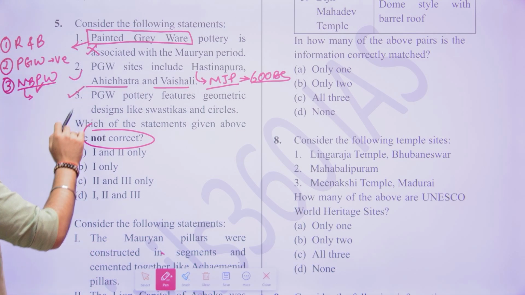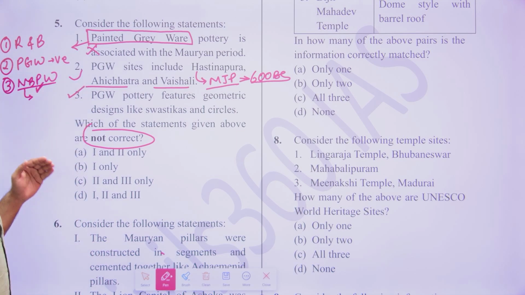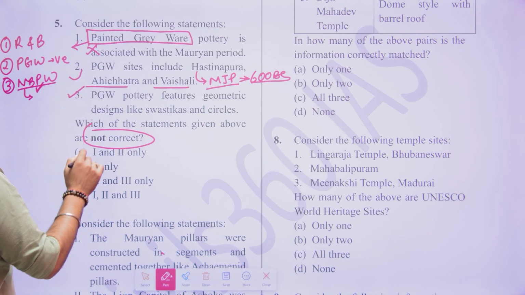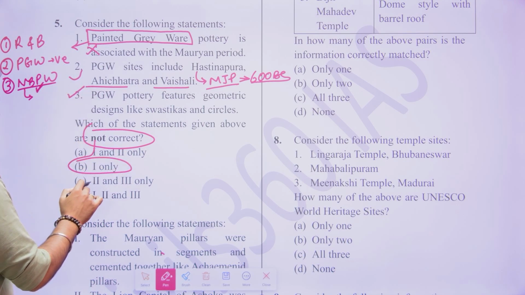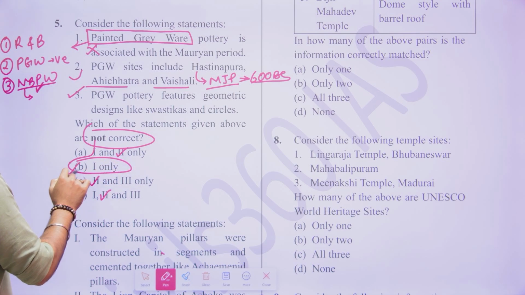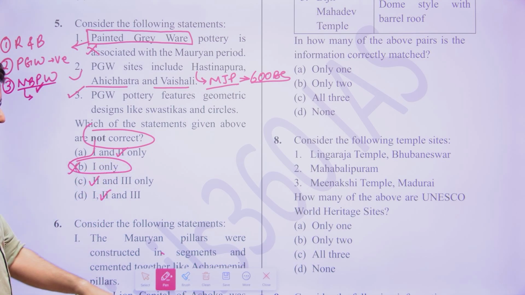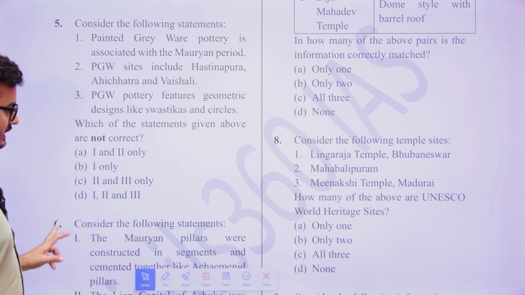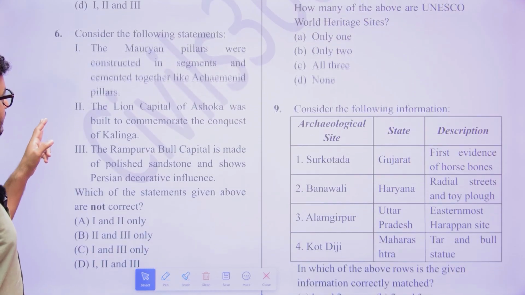Then painted grey ware pottery features geometric designs like swastikas and circles. Alright, so that is also going to be there. So here, the first statement is incorrect. The second was correct, we know. So like that we can eliminate and we get the first statement to be incorrect.